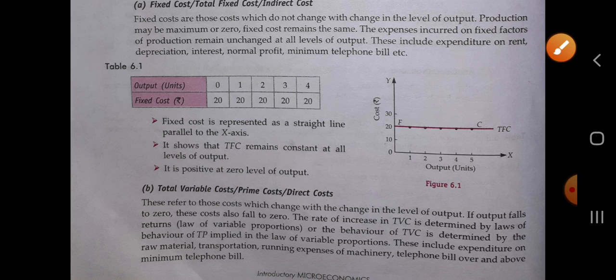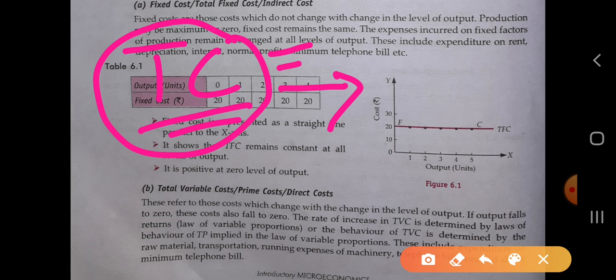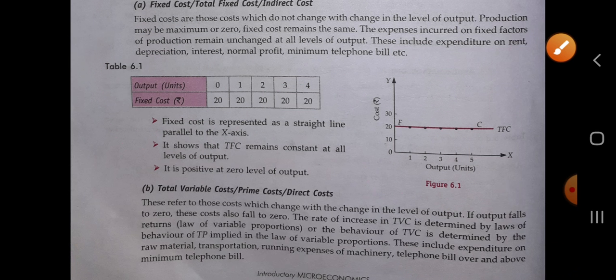And the next one is total variable cost. As we have studied, the total cost is the expenditure which is incurred on the fixed cost as well as the variable cost. It is the sum of the fixed cost and the variable cost, the cost incurred on the factor inputs as well as the non-factor inputs, in which we have studied what the fixed cost is. Fixed cost is also called the total fixed cost and indirect cost. And now we are going to start the next cost, that is total variable cost.